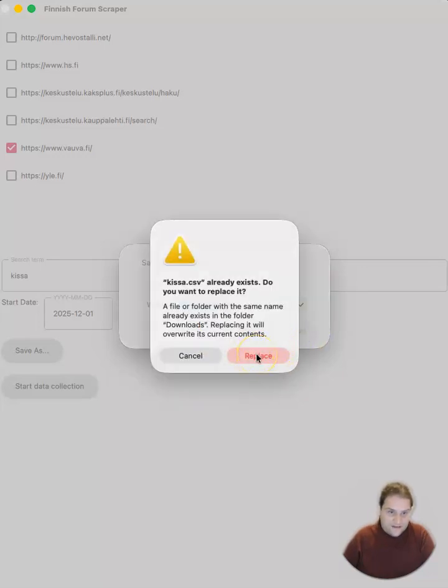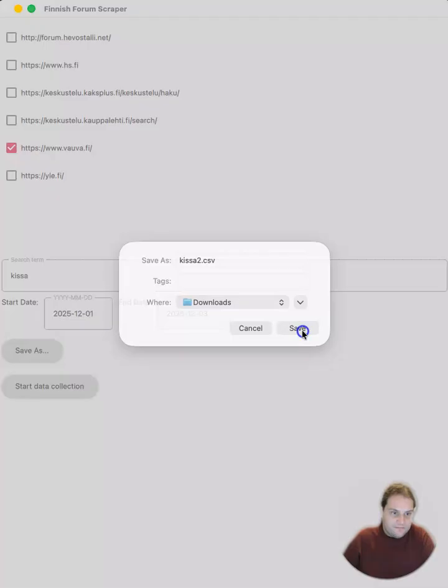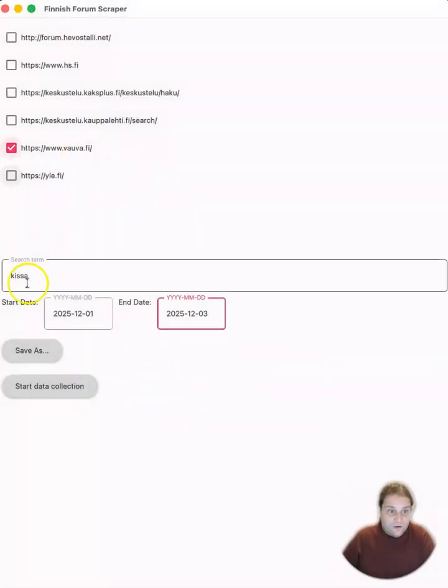It already exists because I've done the data collection previously. Actually, let's not replace that. And let's instead call it kissa2.csv.